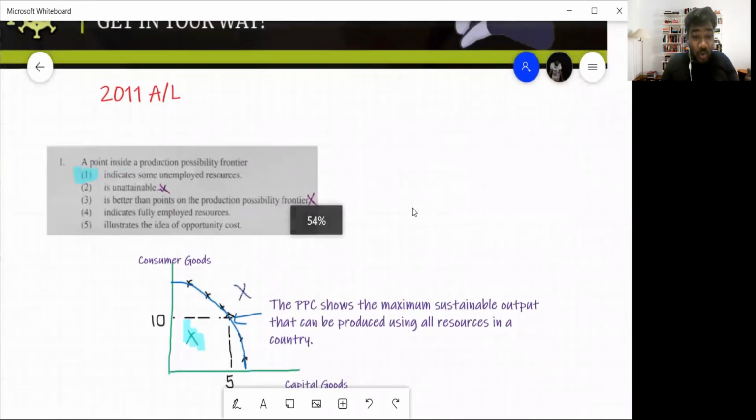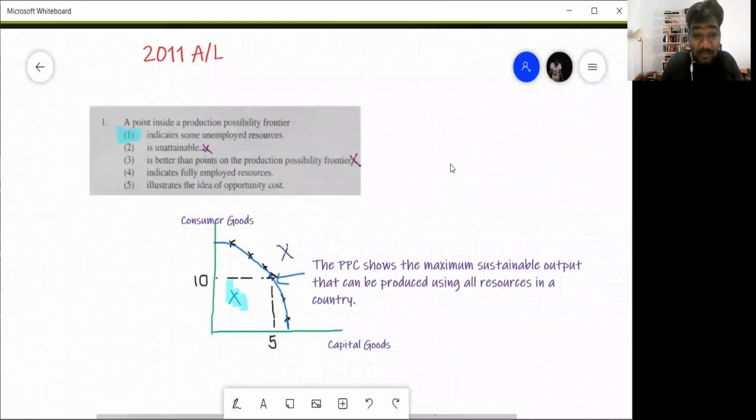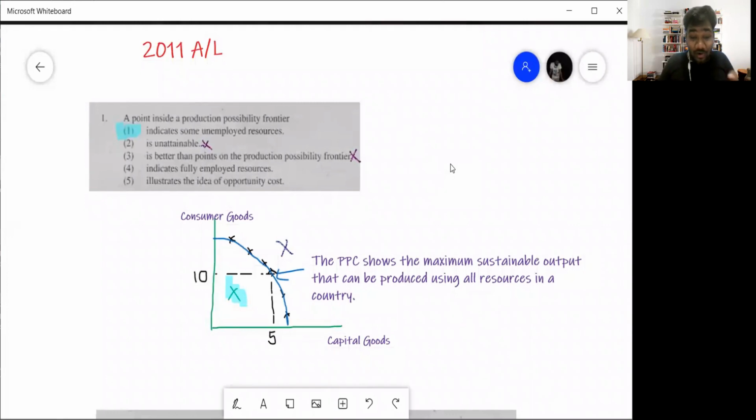So don't worry about what is written on the board or whatever is there, because all of this I will be explaining one by one in detail, why each of these answers are wrong and what exactly has happened over here. So we'll start with 2011 MCQ number 1. It belongs to unit 1, Introduction to Economics.